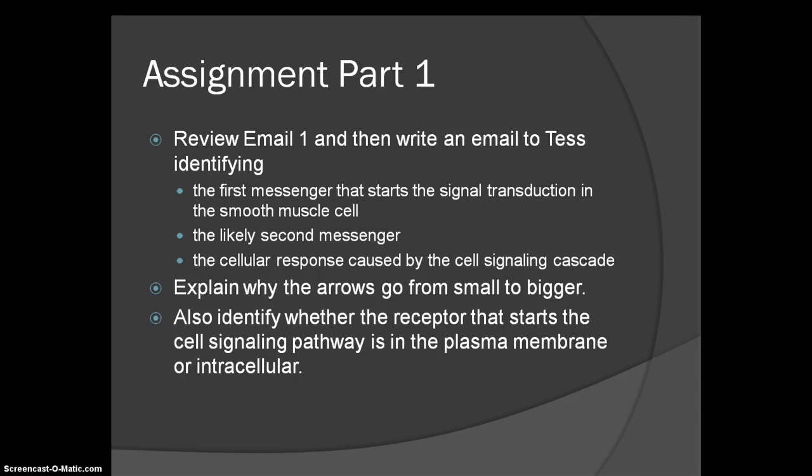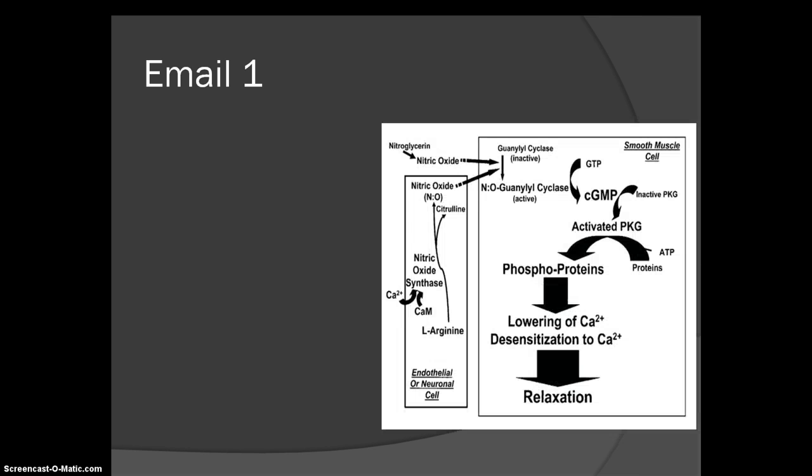The first part of the assignment calls for us to name the first and second messengers as well as the cellular response that follows the process. Then we must explain the significance of the arrow's size. Finally, we'll examine the receptor's location. First, let's explain what's happening in the picture in email 1.